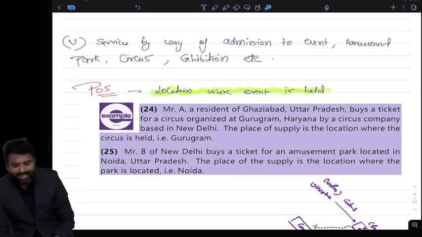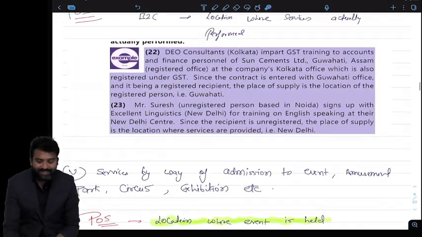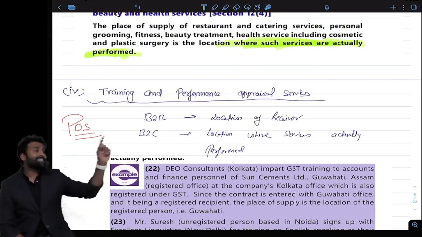Yeah. So in this case, services by way of admission to event. Avish is asking a very nice question. Sir, you are also a registered person. Yeah, I am registered under GST Act. I see MAI is also registered.